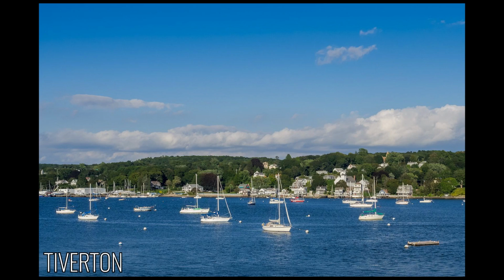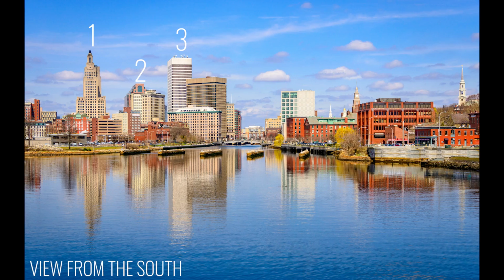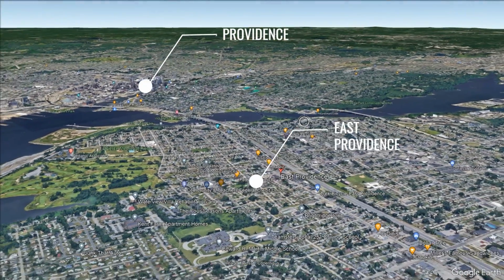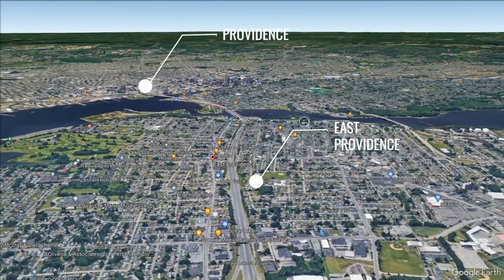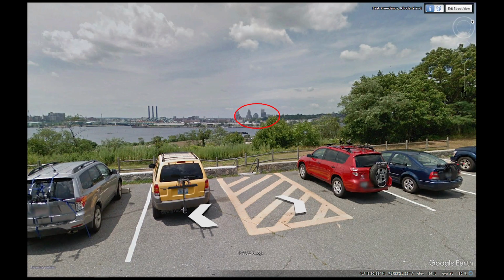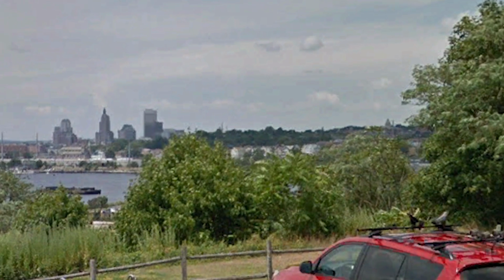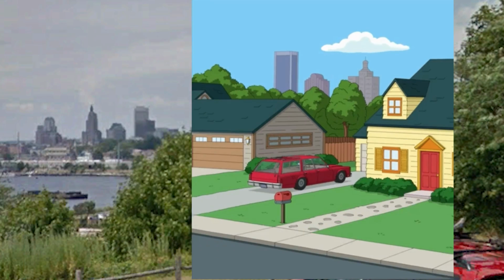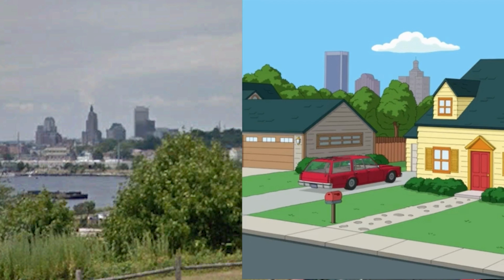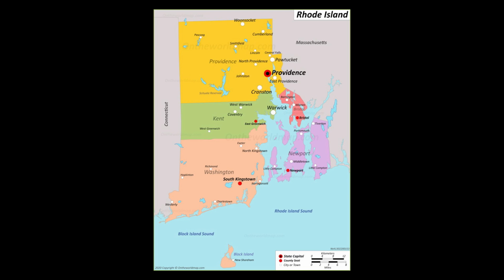Also, even if Tiverton were closer, the order of the buildings does not match the show. Next, let's go over to East Providence, located right next to Providence. From areas along the Seekonk River, the skyscrapers are fairly easy to see. However, the order of the 3 key buildings located behind the Griffin House do not match the view from East Providence. North of Providence is the city of Pawtucket.